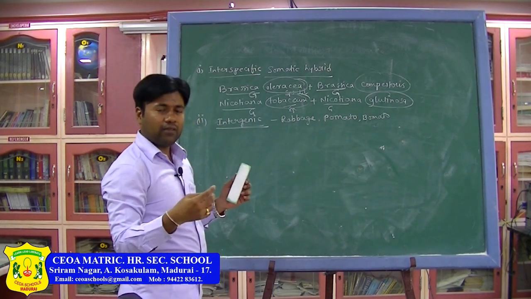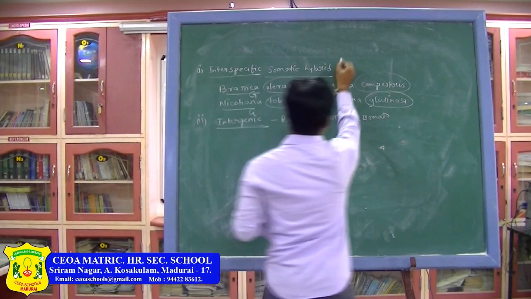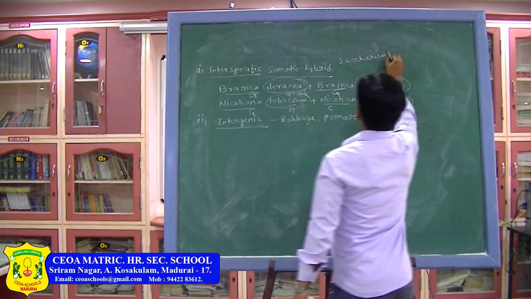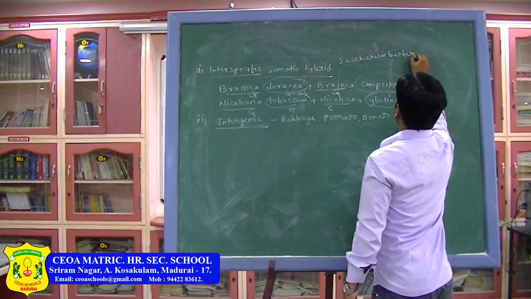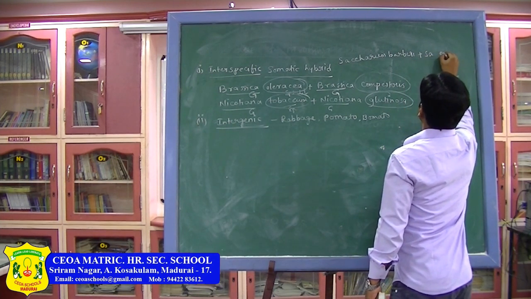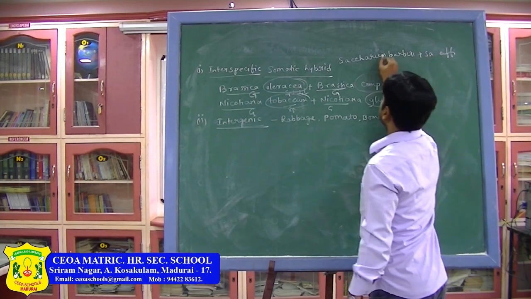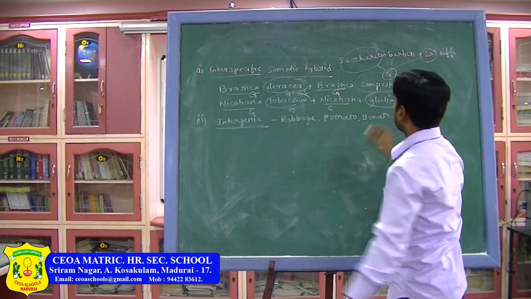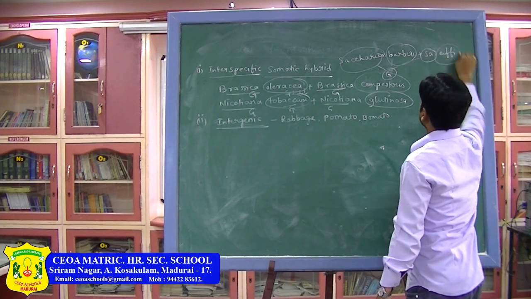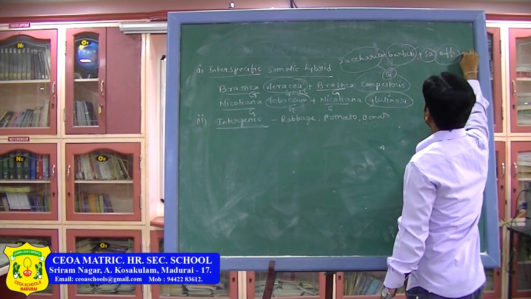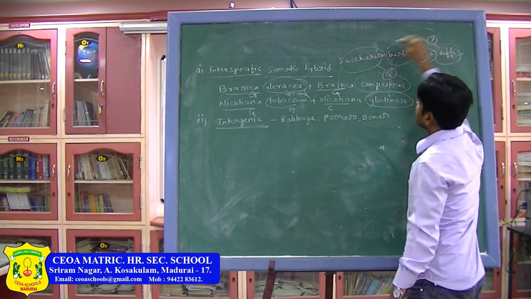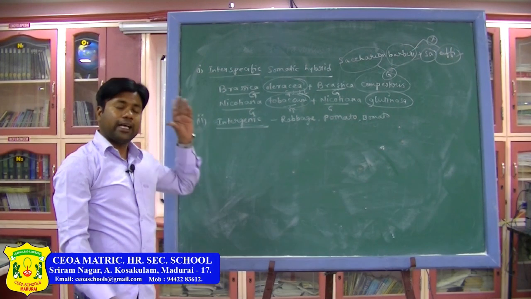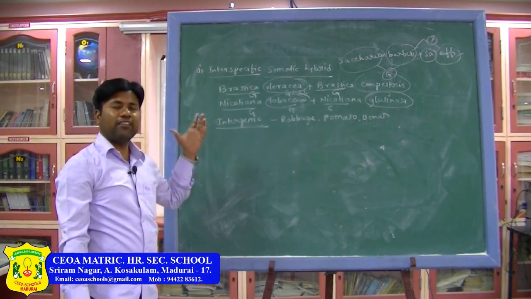So in the previous class what example have we learned? That is Saccharum barberi plus Saccharum avicennarum. These two we learned. Here the Saccharum genus is the same, but what is the difference? Saccharum barberi and avicennarum, these two species are different. That is the reason why we are calling it interspecific. Especially the species is showing some difference.